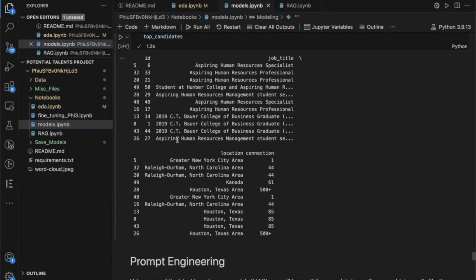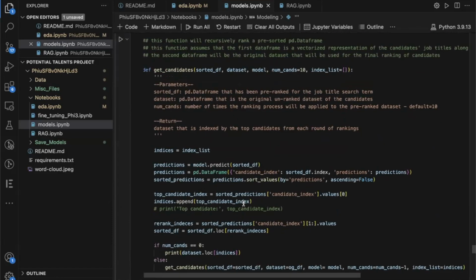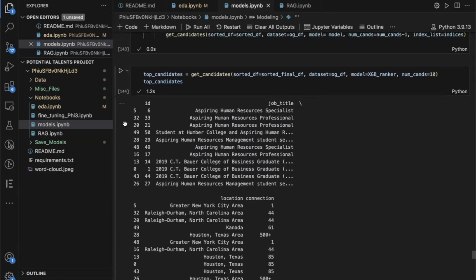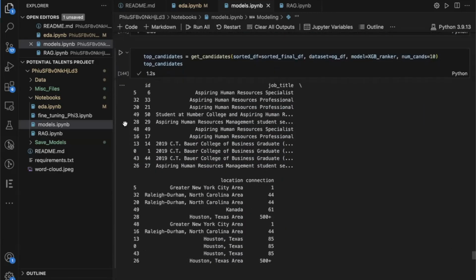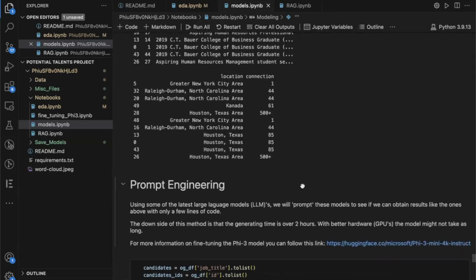So given the task, this is my final suggestion: that we use an XGBoost ranker to do this task, just because it performs well given what we're wanting, without all of the memory, hardware, and resource issues.